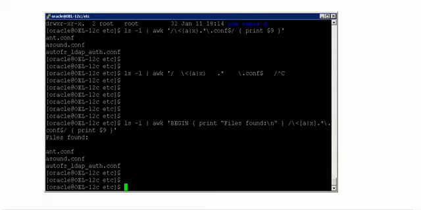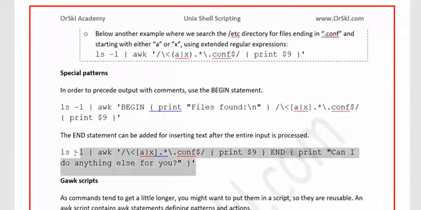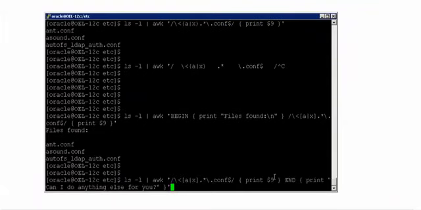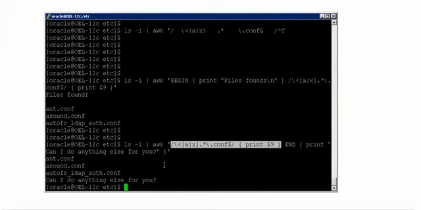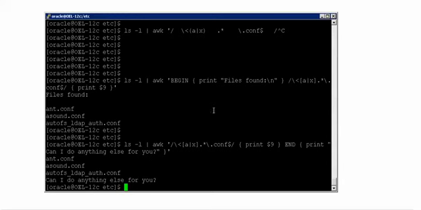And very similar to BEGIN, you also have END. So if you want to add some text to the end of the output of awk, instead of BEGIN you have to use END, written after the awk functionality. And you are saying here, after you completely give the output of awk with these conditions, you just print, can I do anything else for you? See here, it is showing all the output of awk, and after that it is printing, can I do anything for you? So BEGIN is to print something before awk prints the output. END is to print something after awk prints the output. Alright, hope this is very much clear.